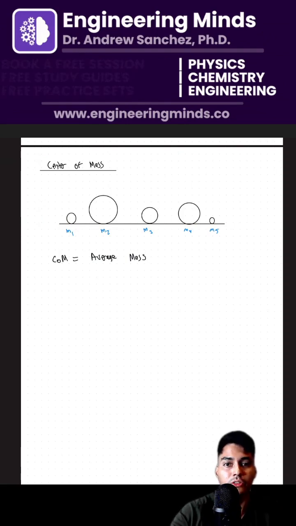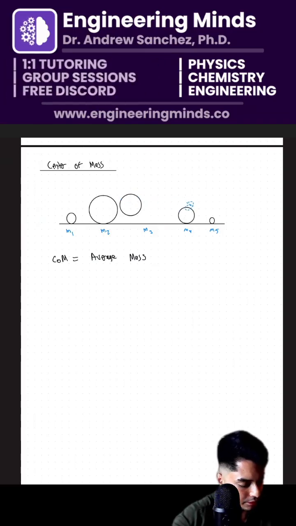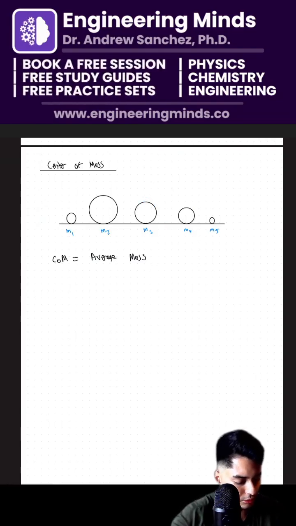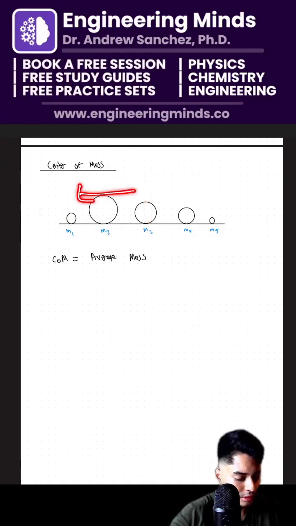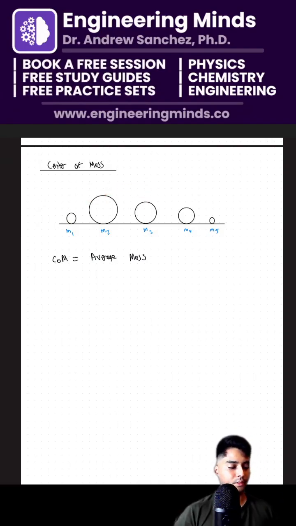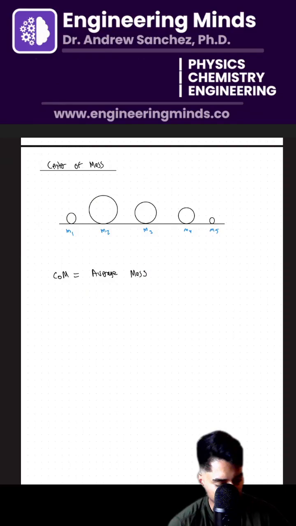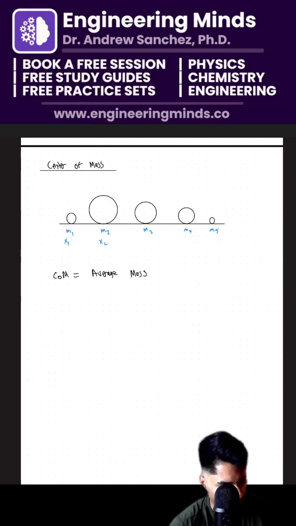Okay, I see that let me interchange mass 3 and mass 4. Would you agree that because we have the biggest weighted balls on the left-hand side, the center of mass must lie to the left here? So all I have to do is effectively calculate the position of each of these balls, which I'm going to define as x1, m1, x2, m2, x3, m3, x4, m4, and x5, m5.